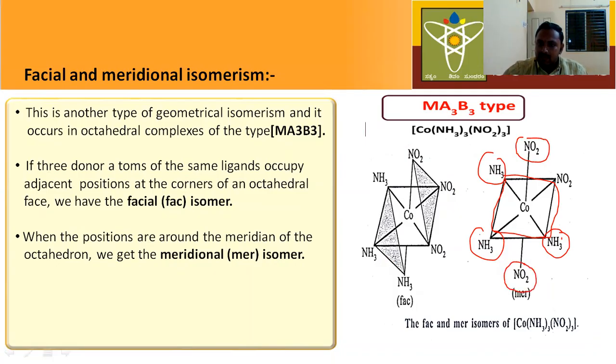When the two or more donor atoms are present on the plane, then we name it as meridional isomerism. If three identical groups are present on the face, adjacent to each other, then we name it as facial isomerism.